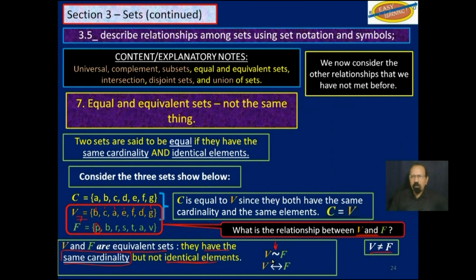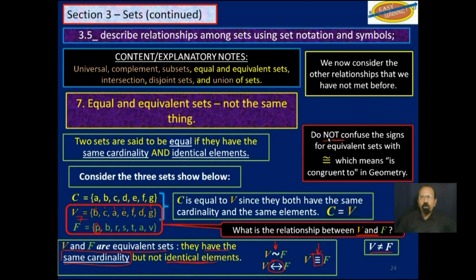Sometimes you would see it with this sign, a two-headed arrow. That also means V is equivalent to F. Sometimes you may even see it like this, with instead of an equal sign, an equal sign with a dash over it. That also means equivalent. So if you see any one of those, that means equivalent.